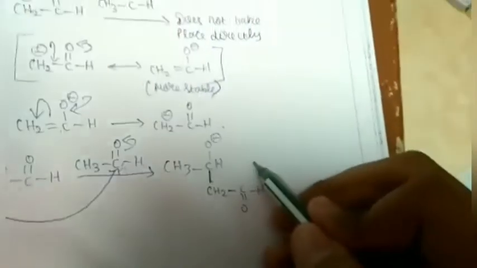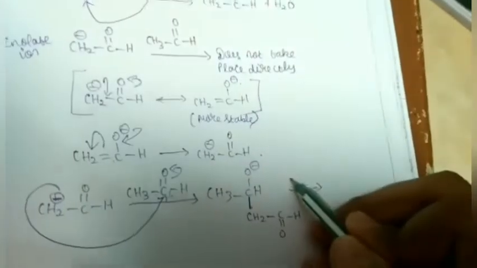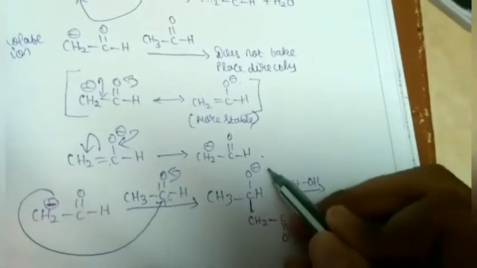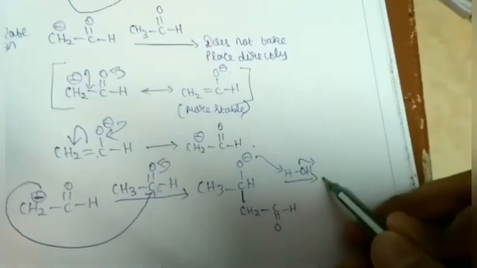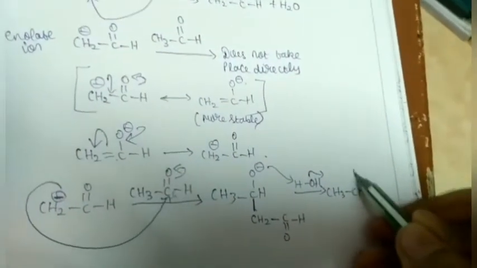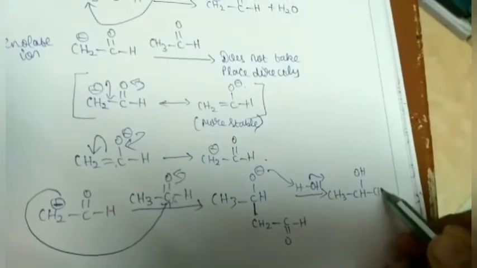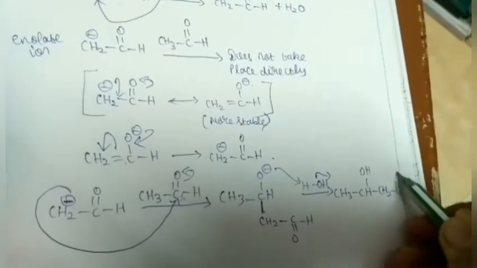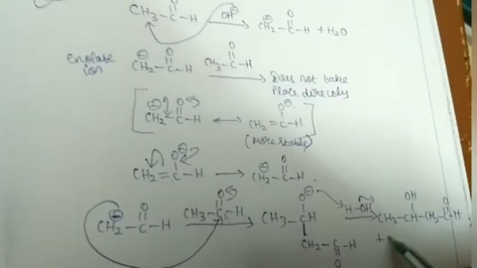Now as the medium is aqueous, it will take away a proton from here, leaving OH minus behind. So CH3 CHOH CH2 C double bond O H, plus OH minus removed, right?